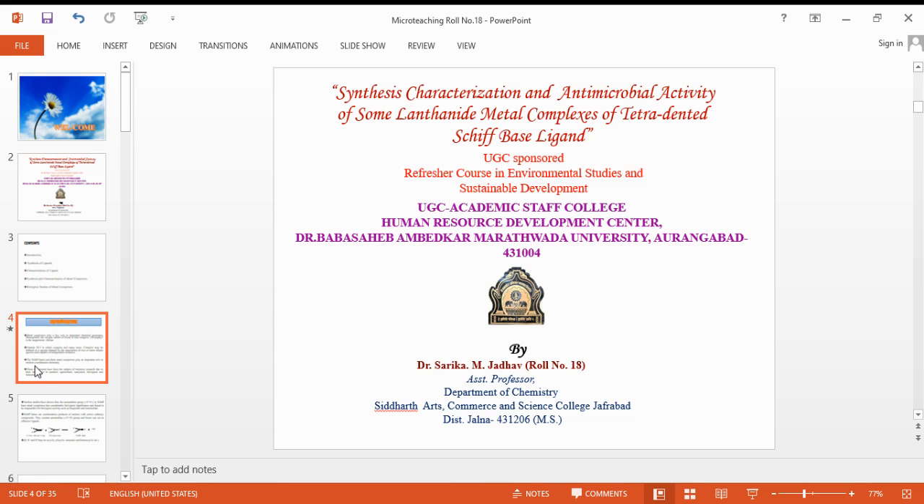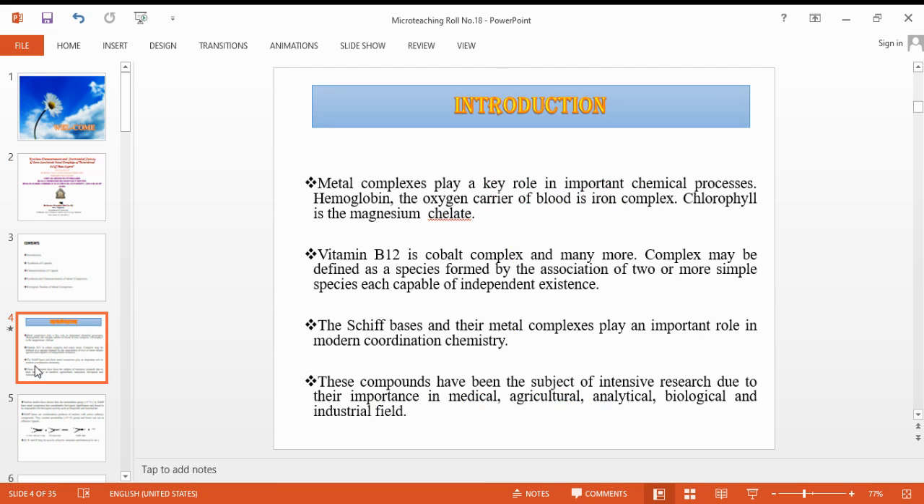Now, the metal complexes. There are various naturally occurring metal complexes which play a vital role in our life. The best examples of metal complexes are the chlorophyll pigment and hemoglobin. The chlorophyll pigment is nothing but the chelate of the magnesium metal. Vitamin B12 is a cobalt complex, a combination of cobalt metal with an organic moiety. The Schiff bases and the metal complexes play an important role in coordination chemistry.